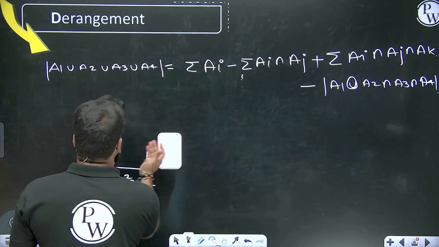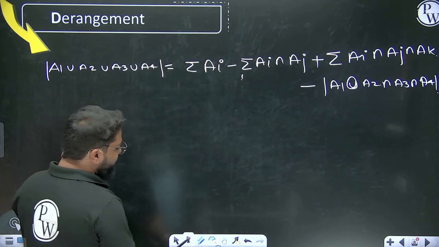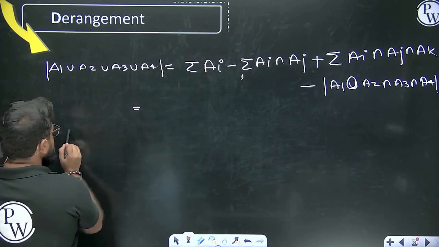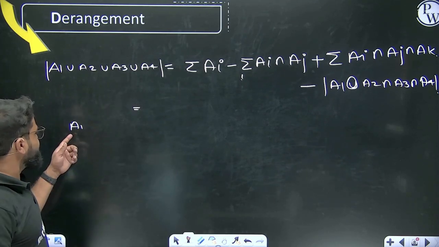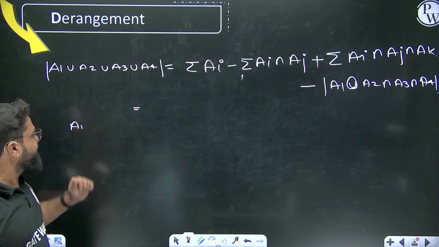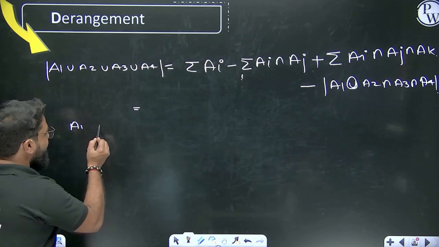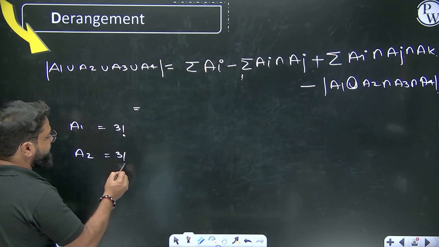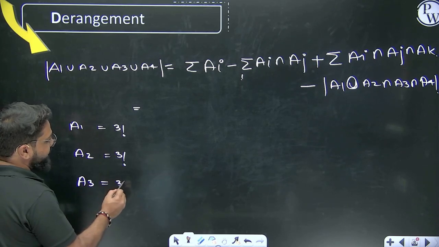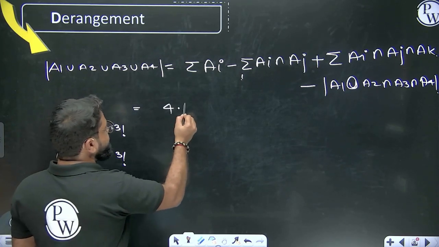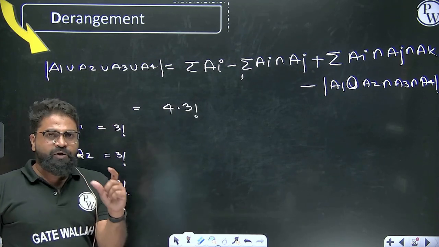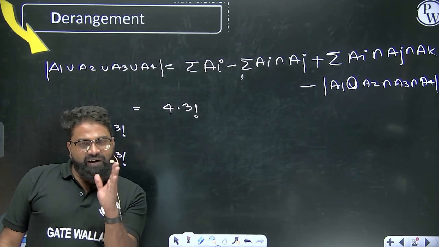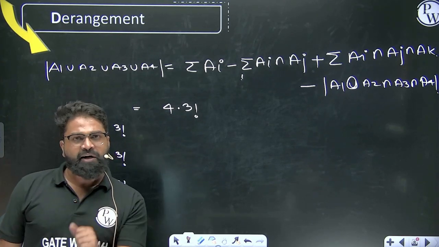Okay, let's try to find out what possibilities we have here. If you are counting A1, A1 means the total number of possibilities where the first element is at the right position. So the total possibilities you will get is 3 factorial. In the same way for A2 you will get 3 factorial, and for A3 also 3 factorial. So can we write this as 4 into 3 factorial, because A1 is the total number of ways where the first element is at the right position, A2 is where the second element is at the right position, and A3 is where the third element is at the right position.